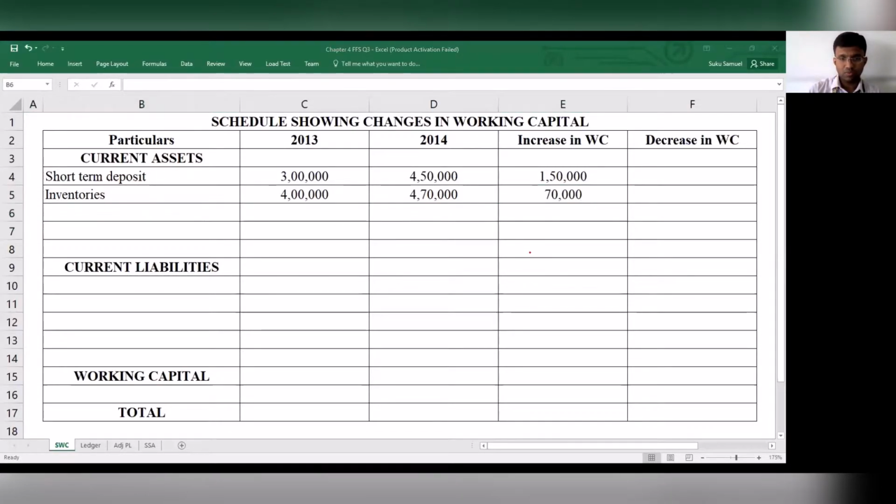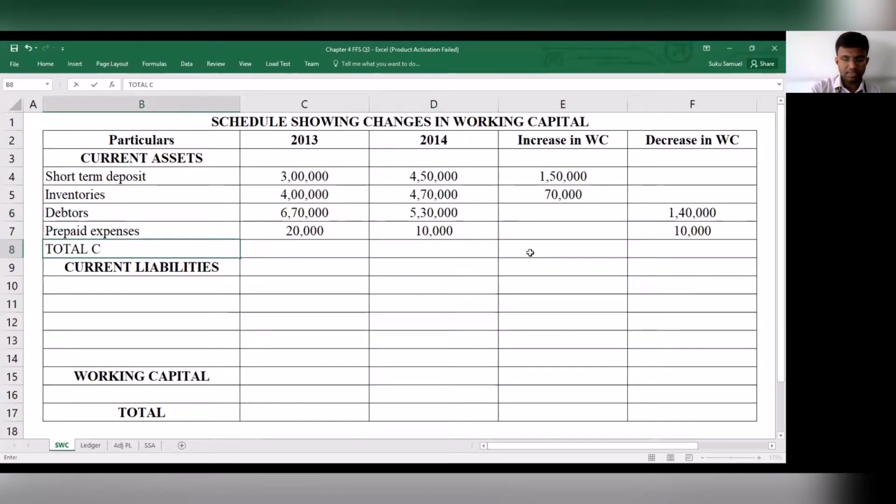Next, what we have is debtors. Debtors is 6,70,000, and then here it is 5,30,000. So with regards to debtors, what impact does it have? It has decreased. The decrease is 1,40,000. Next is prepaid expenses. For prepaid expenses, we have 20,000 and then we have 10,000, and that has also been brought in.